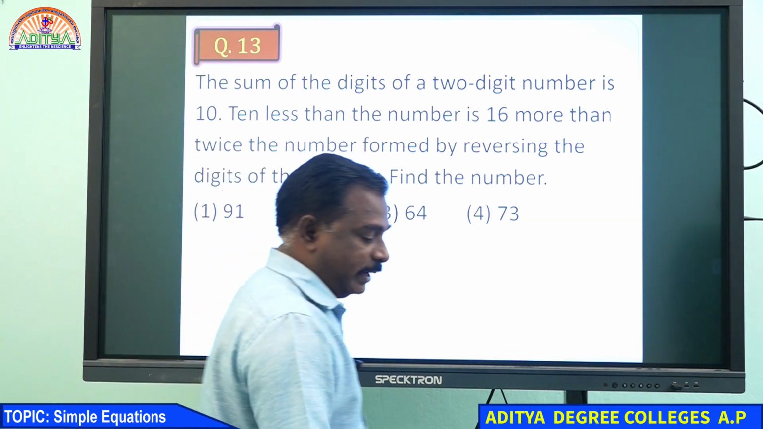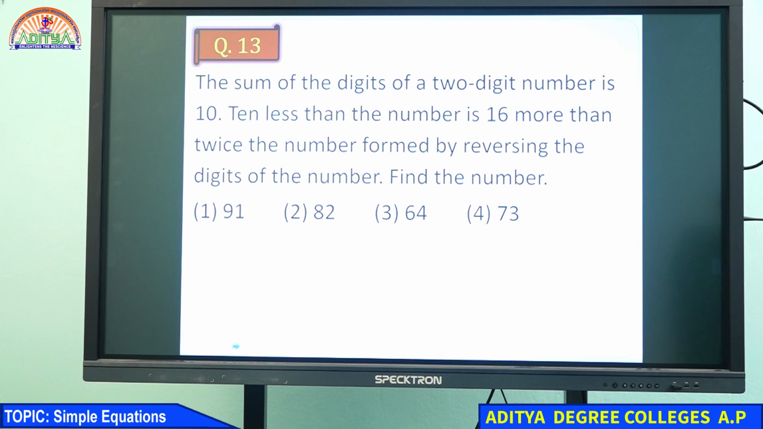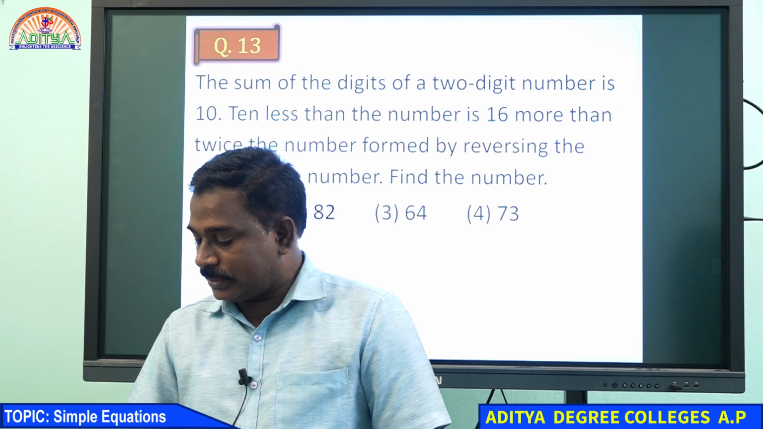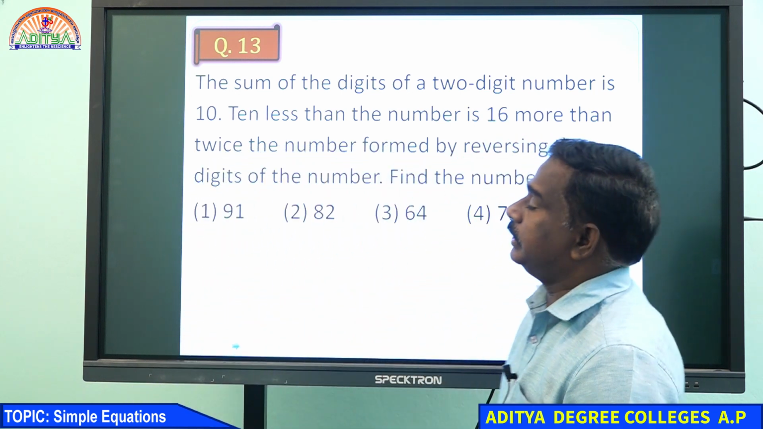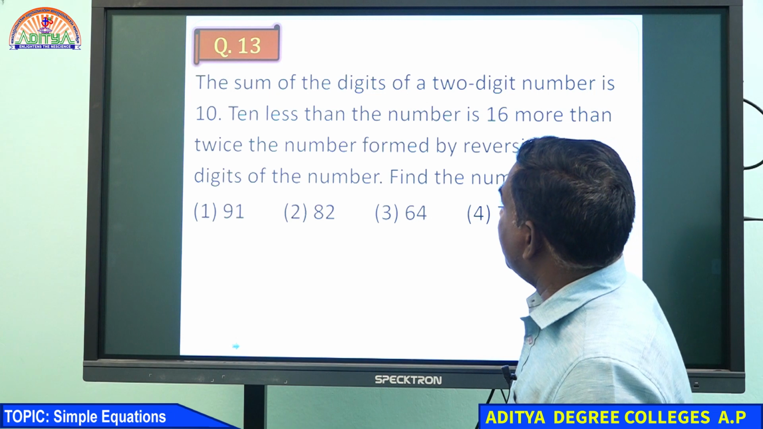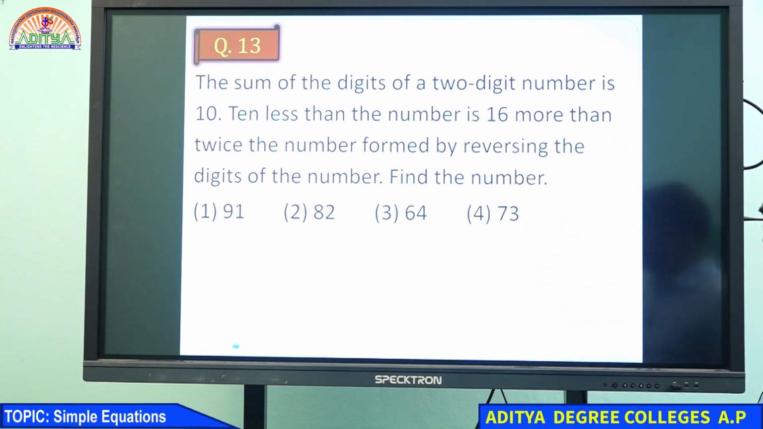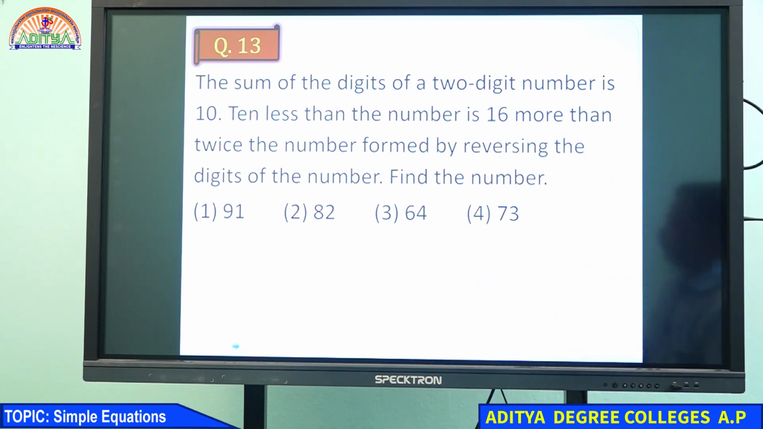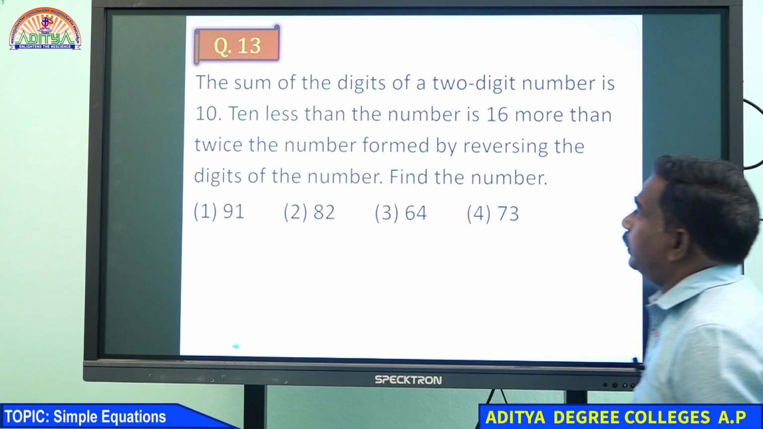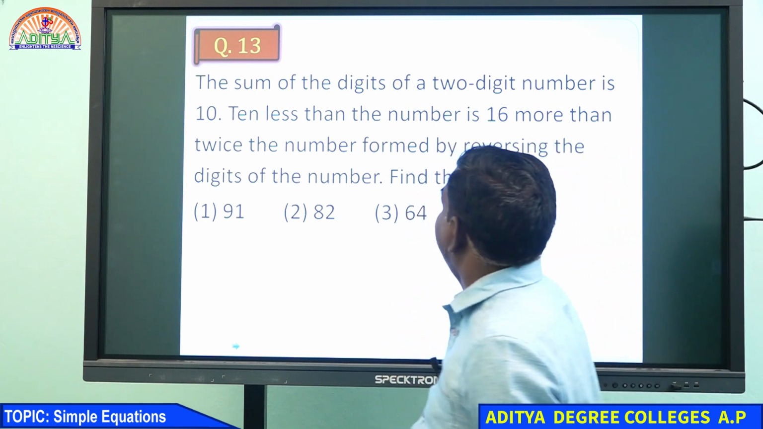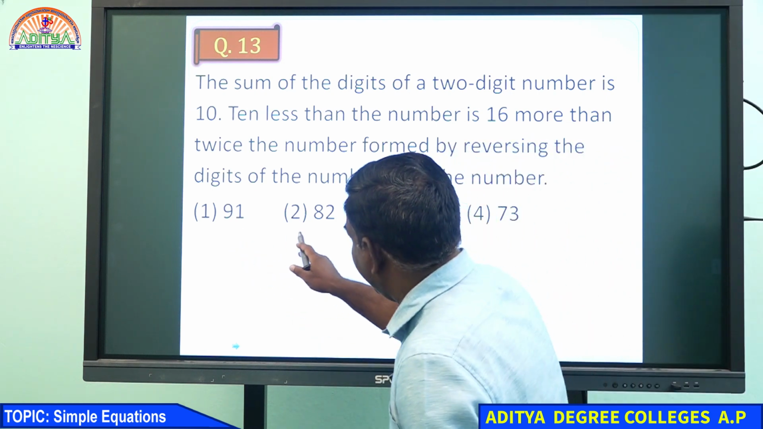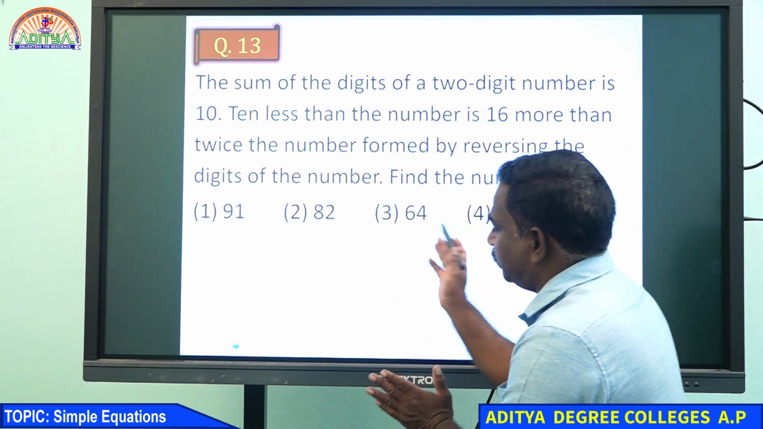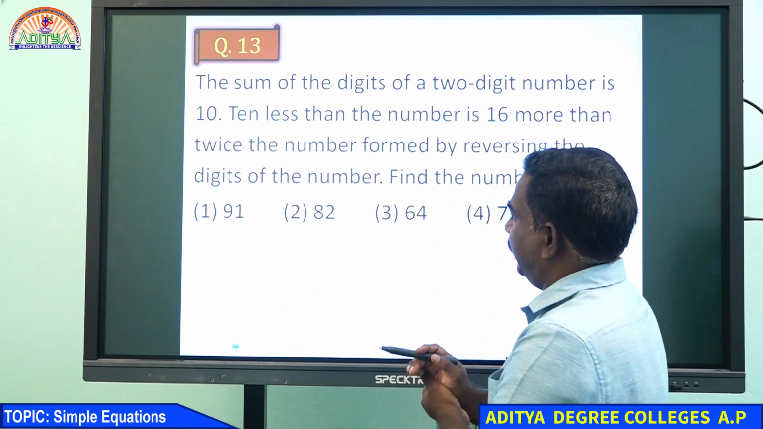See the question number 13. What is given there? The sum of the digits of a 2-digit number is 10. So 9 plus 1 is 10, 8 plus 2 is 10, 6 plus 4 is 10. The first condition is satisfied by every option. What is the second condition, you see and find the number.